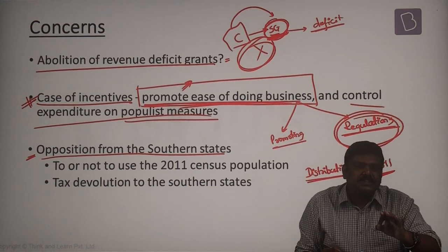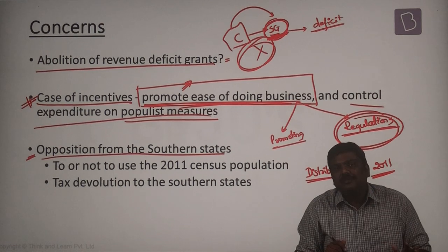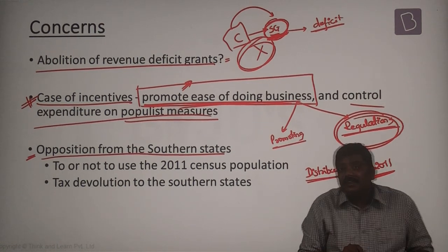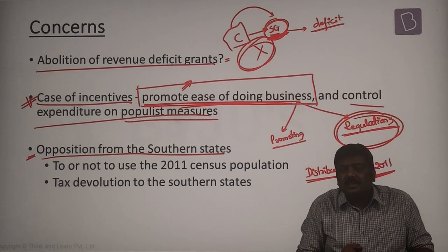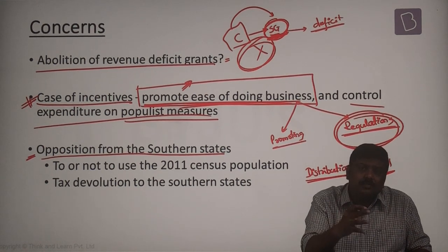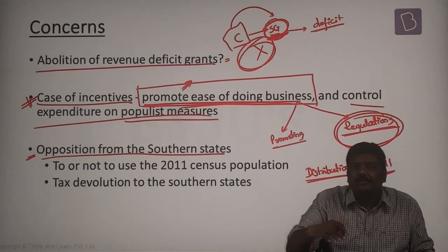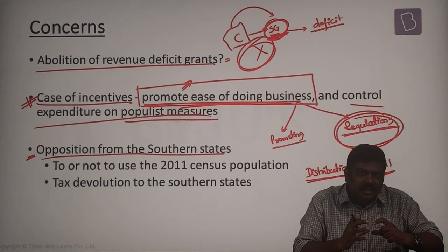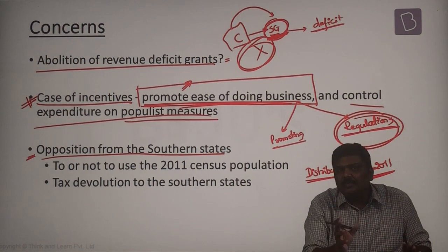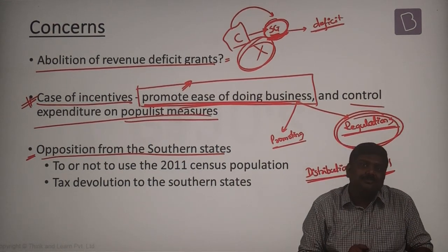Now the southern states have got multi-point arguments here. One, they say that post-independence, especially post-1970s, the southern states have controlled the population much more effectively compared to northern states. I'll repeat the statement. The southern states have been effective in controlling the population compared to northern states.